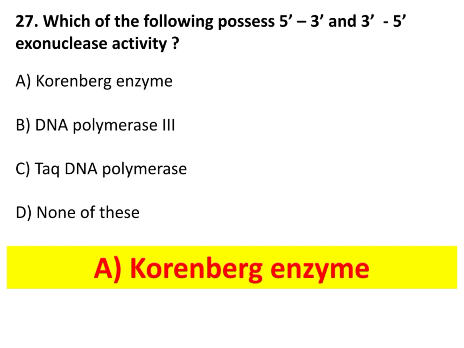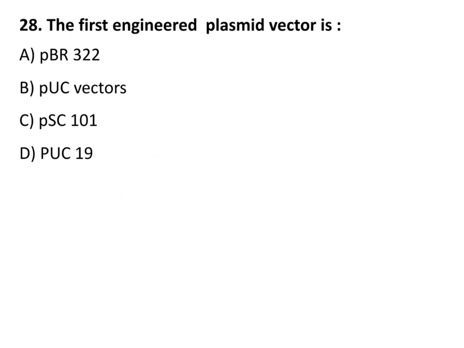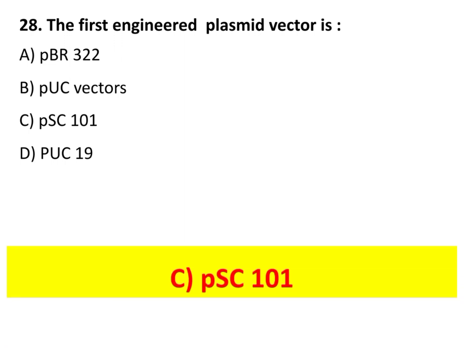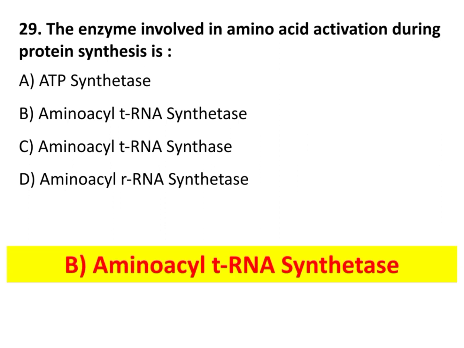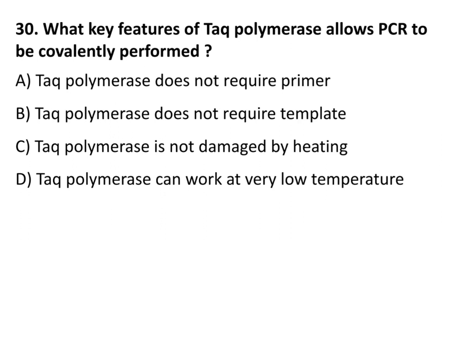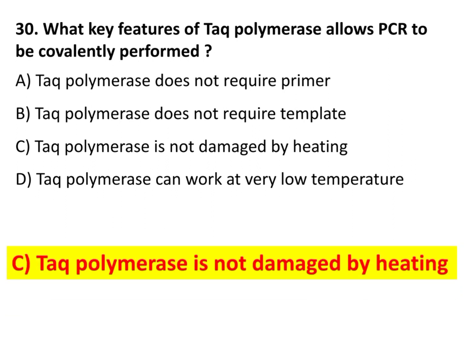Which of the following possess 5' to 3' and 3' to 5' exonuclease activity? The answer is A. Kornberg enzyme or DNA polymerase first. The first engineered plasmid vector is pSC101. The enzyme involved in amino acid activation during protein synthesis is aminoacyl tRNA synthetase. Which key feature of Taq polymerase allows PCR to be conveniently performed? The answer is C part. Taq polymerase is not damaged by heating.